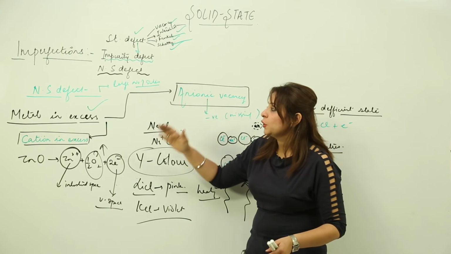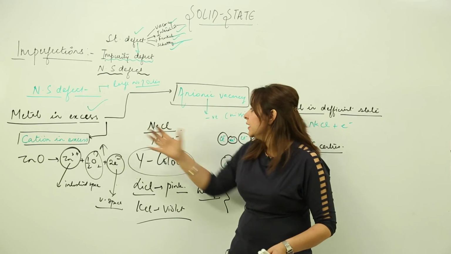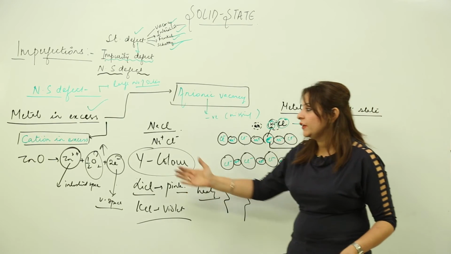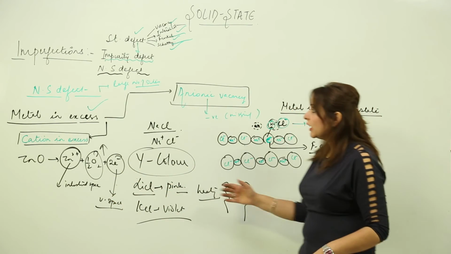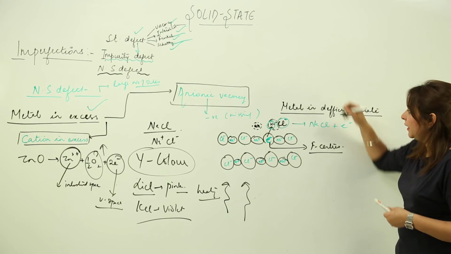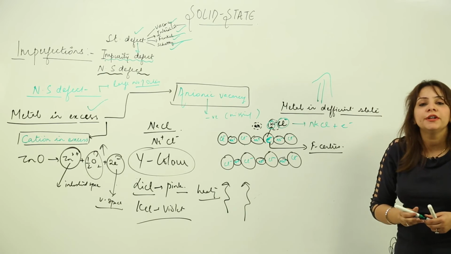So the non-stoichiometric defect when the metal is in excess is the anionic vacancy, again I think you remember it, and the other is when the cation is in excess. Now our second category is when the metal is deficient. When the metal is deficient, then what is going to happen, right?